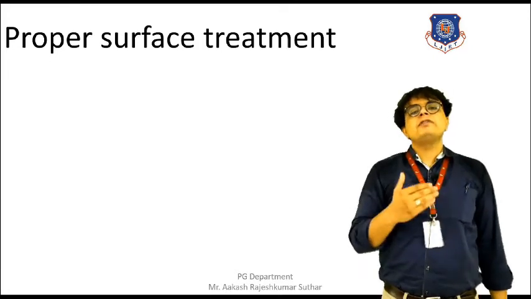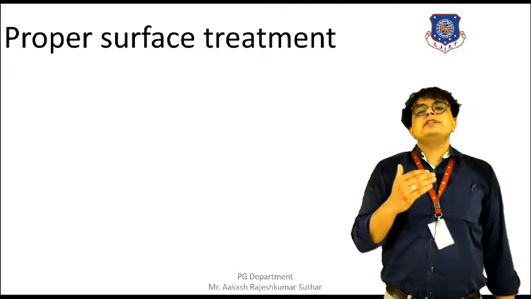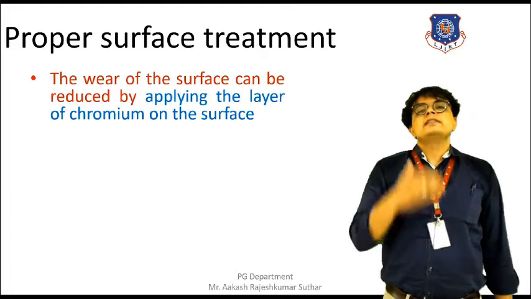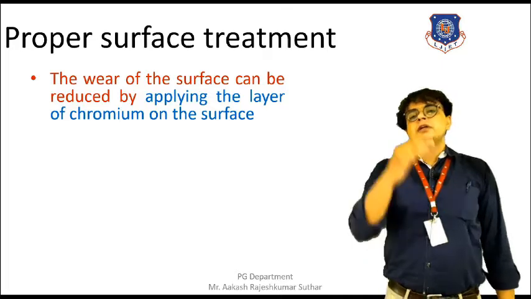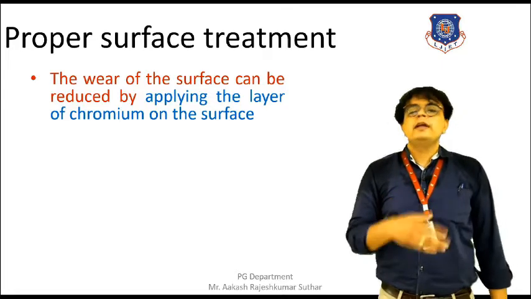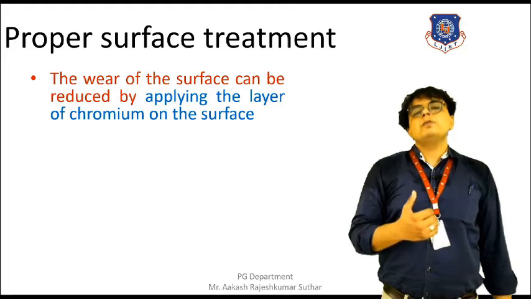So in order to prevent the wear on the machine, a chromium layer should be selected. By applying the layer of the chromium on the outer surface of the machine, the wear on the machine can be reduced. Ultimately, a good product can be found.